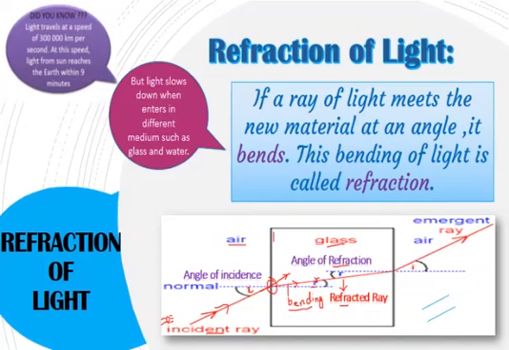Now if we move this refracted ray straight in the glass, it strikes this point, and again the medium is changed. Now the light has to travel from the glass medium to air. After passing through the glass, the light is coming out. Again you can see a change of direction of the light. Here it was making this angle r, the angle of refraction, and when it moves out, you can see it has changed its direction. This ray that is coming out from the glass slab is called the emergent ray.